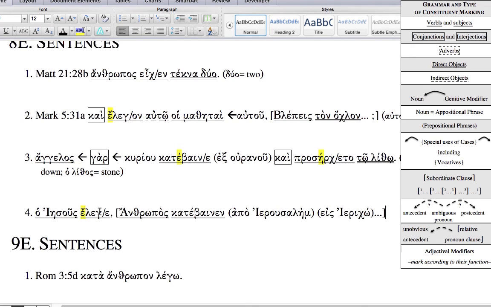Jesus was saying, comma, quote, a person was coming down, and that's imperfect, kata bene, benen. A person was coming down from Jerusalem into Jericho. He's beginning to talk about a parable.